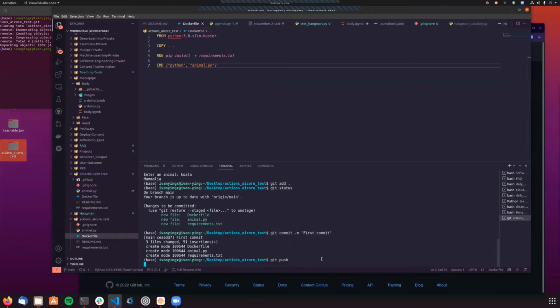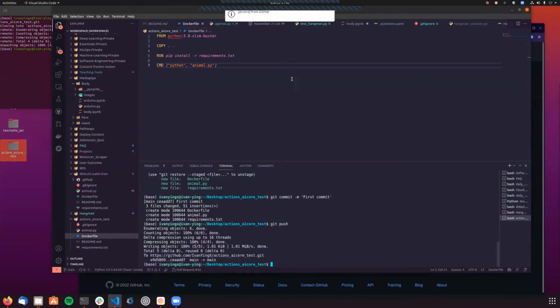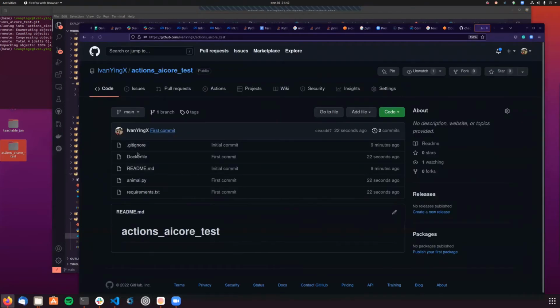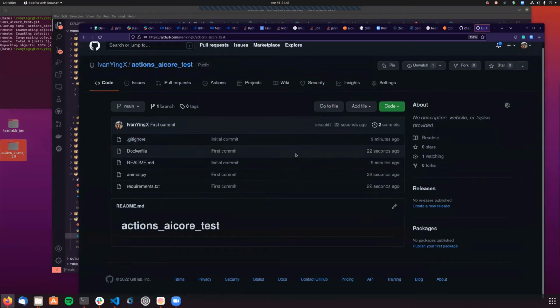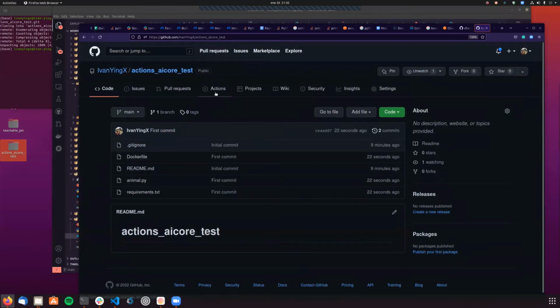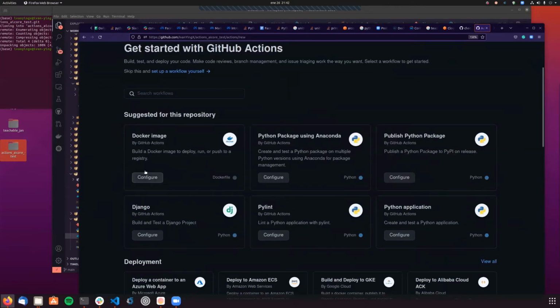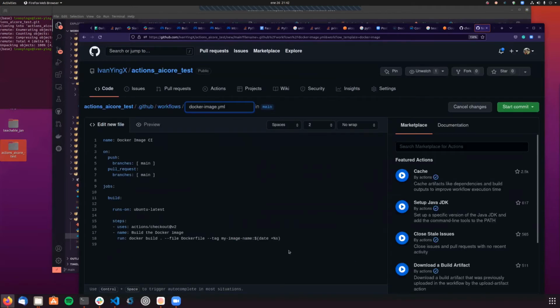Git push. And there we go. Now it's even telling me from my Slack account, but if I refresh this page, we can see new files in my GitHub repo 20 seconds ago. So yeah. All right, so let's create a new action. In this case, we can just configure a new one, starting from here, Docker image. Let's see what we have here. Yeah, it's basically going to build it, but we're not pushing or doing anything.